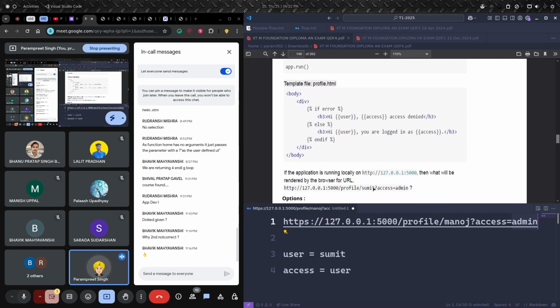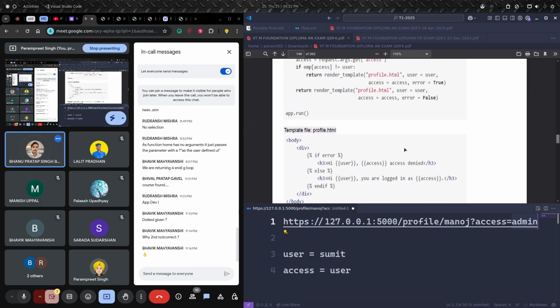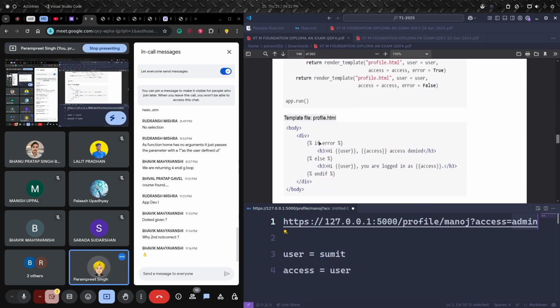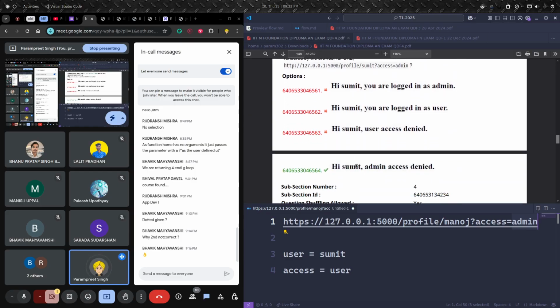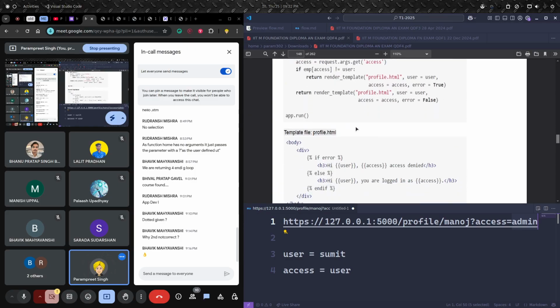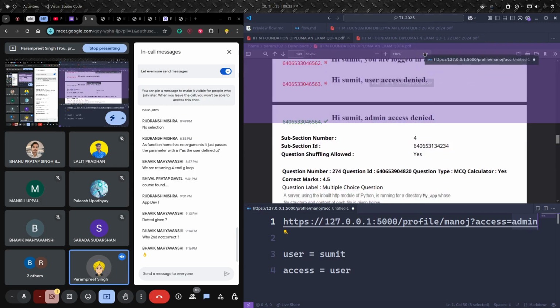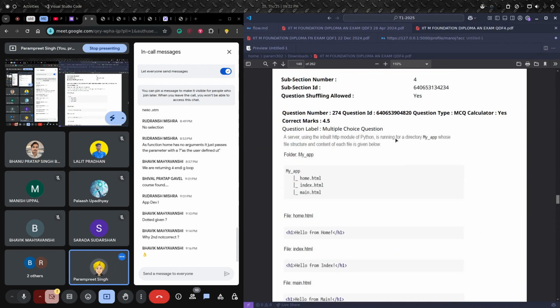We have Sumit as the user and access as admin. Outer. Are you sure? Sumit, okay, no, no, Sumit is user. Inner one. Inner one, right? So we will get this if error will be true. Hi user, access denied. So hi Sumit, admin access denied. The question was a bit like this, we just need to understand how it is working and then we are clear with this.